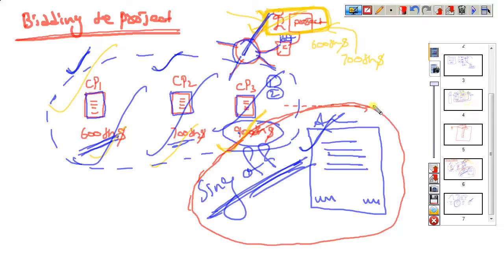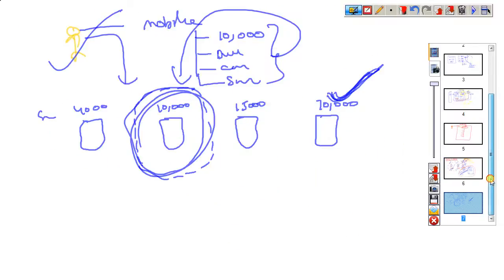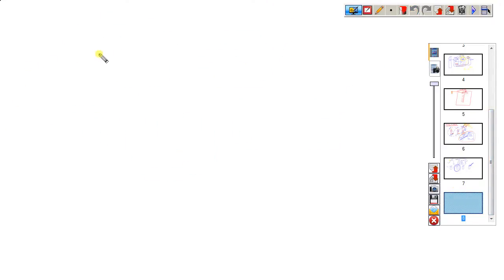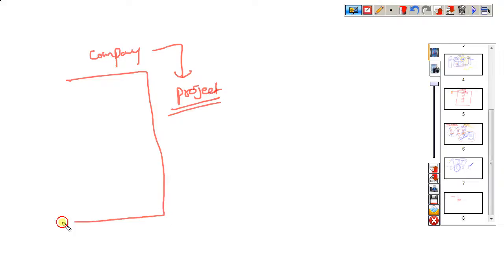So to complete this project successfully for the client, what is the company doing? What is the process? We will start a discussion here. One company is getting the project. Whenever they get the project, it needs to be completed successfully, so the company immediately conducts one meeting.